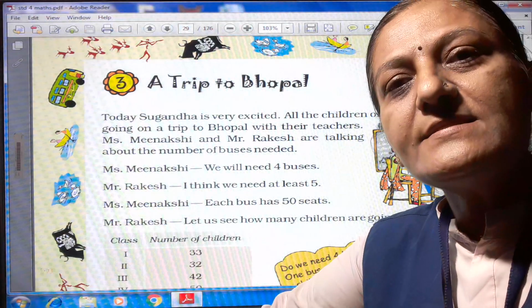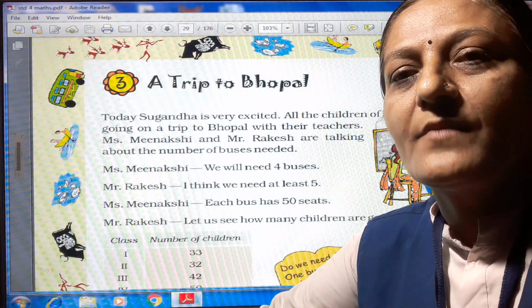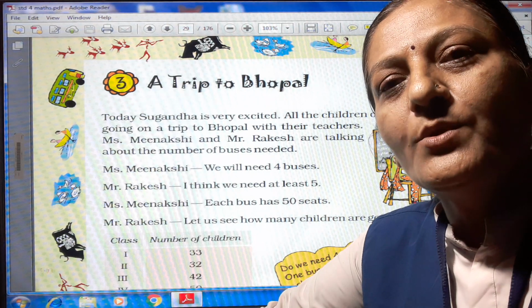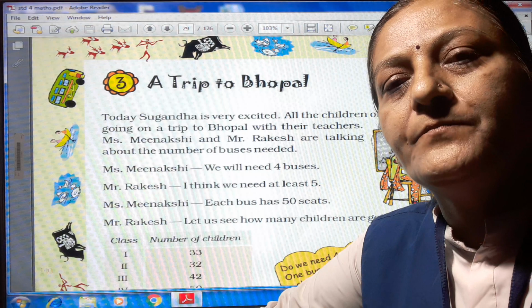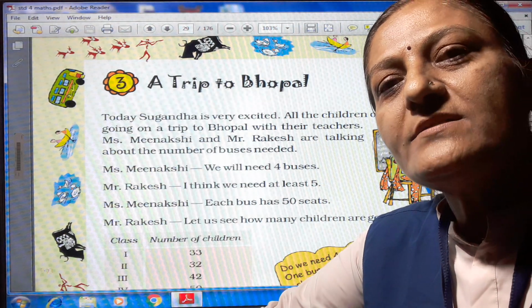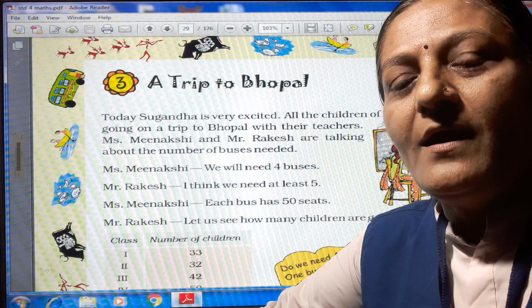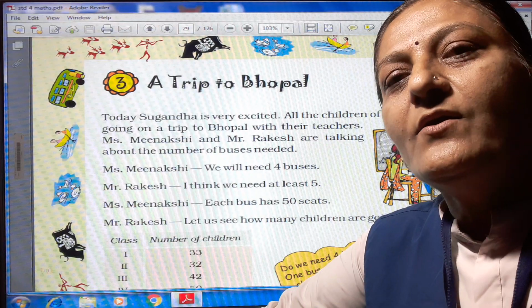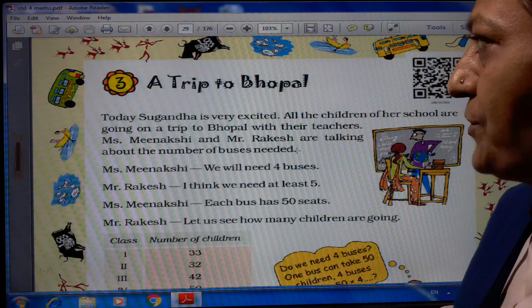Students, in this chapter, there is a classroom in Hoshangabad. In Hoshangabad, there is one school, and from this school there is a trip from Hoshangabad to Bhopal. The students are very excited for this trip, and in between the trip, they enjoy. And what happened? Let us see. Let us start our third chapter, a trip to Bhopal.